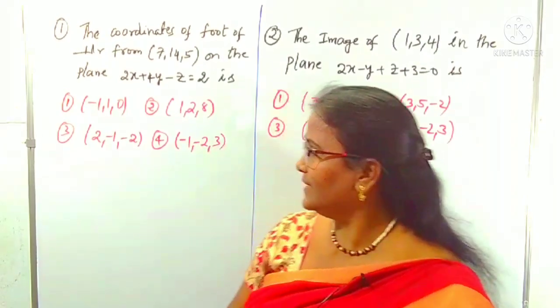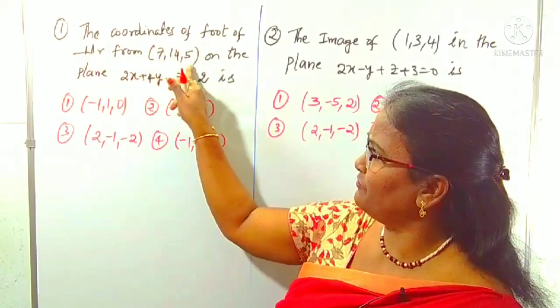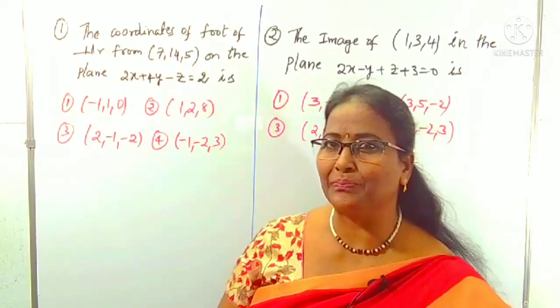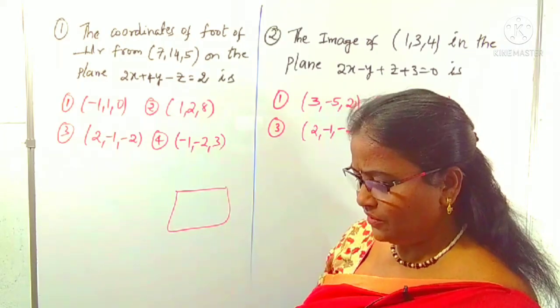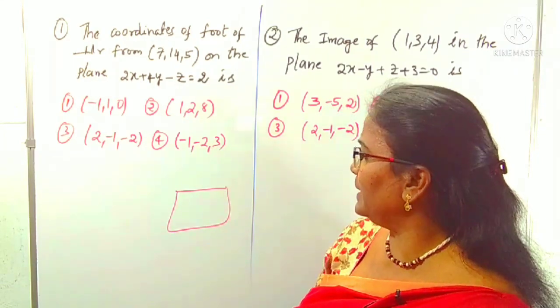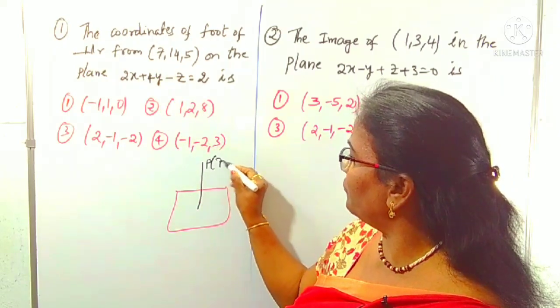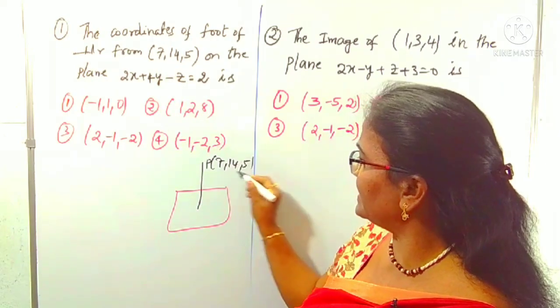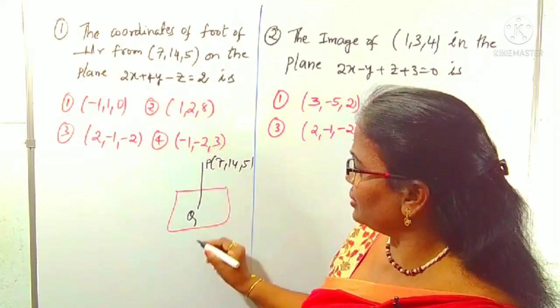Number 1, look at it: the coordinates of the foot of the perpendicular from 7, 14, 5 on the plane is asked. What is asked? Suppose this is a plane. To this plane, we draw the perpendicular line from this point P, 7, 14, 5. We need this foot of the perpendicular, some Q on this plane. What is the plane equation?